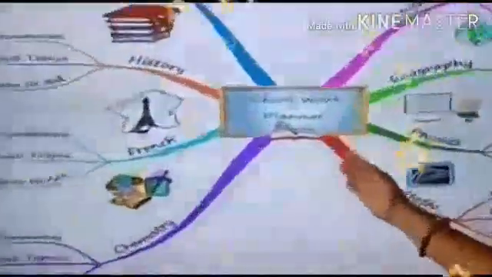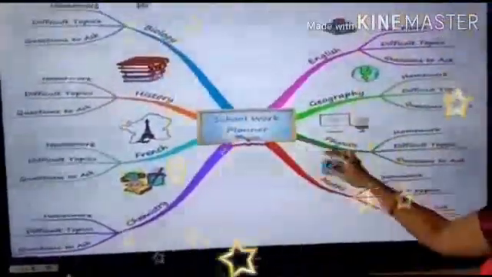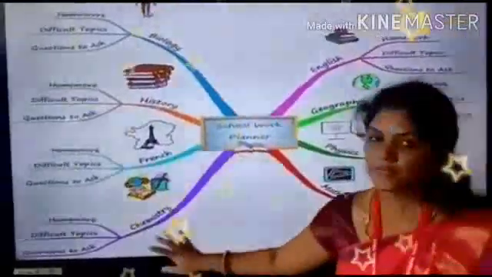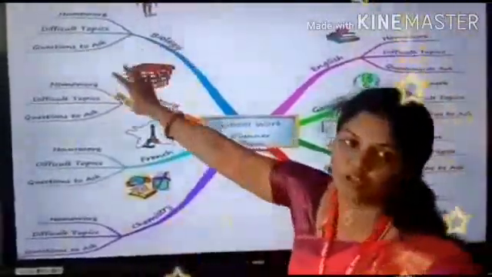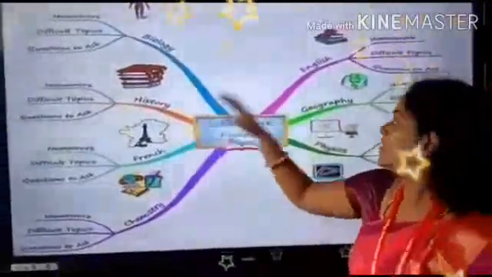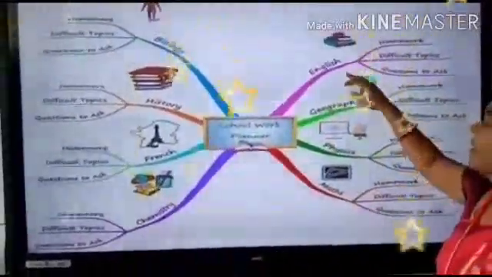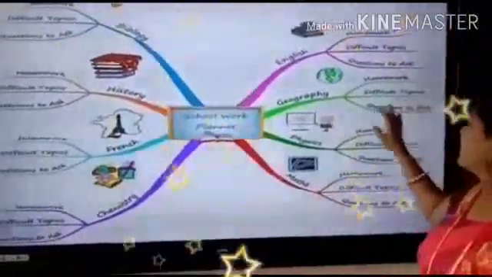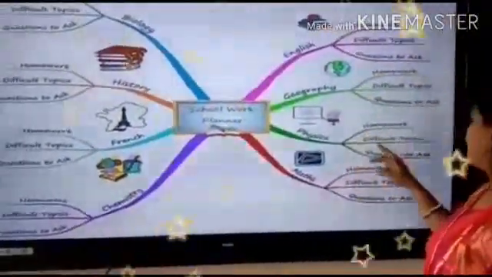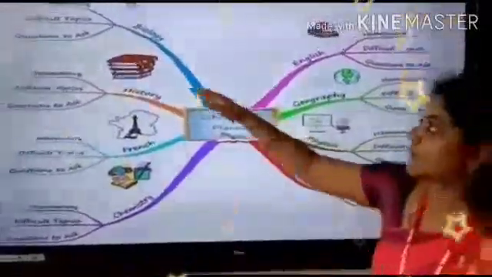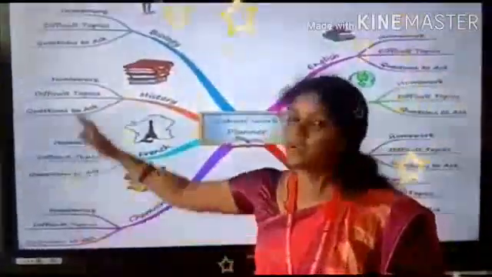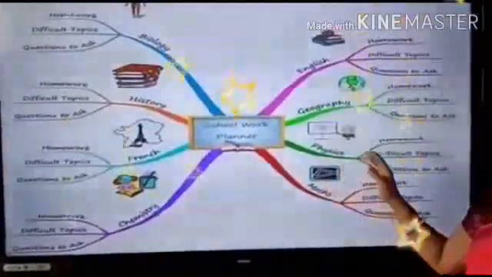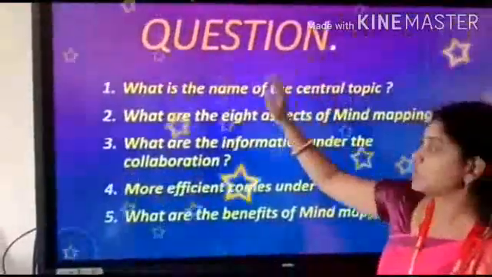And here your central topic is school work planner. From the central topic, 8 subtopics are divided, that is English, Geography, Physics, Maths, Chemistry, French, History and Biology. From each and every subtopic, the detailed steps follow. So, from this mind map, you have to analyze and answer my questions, children. The questions are displayed here.